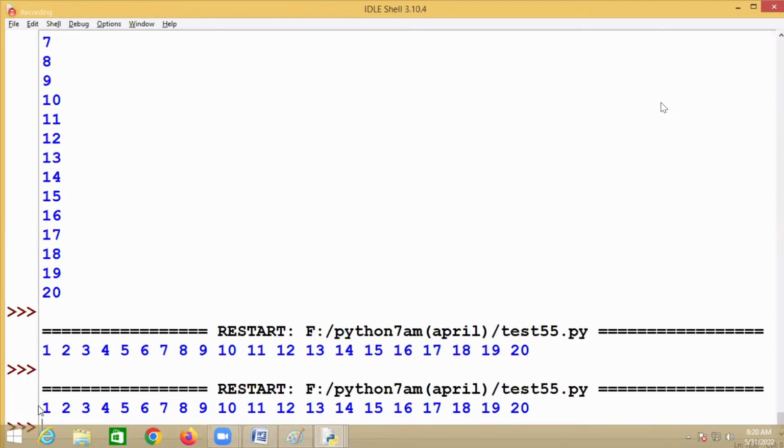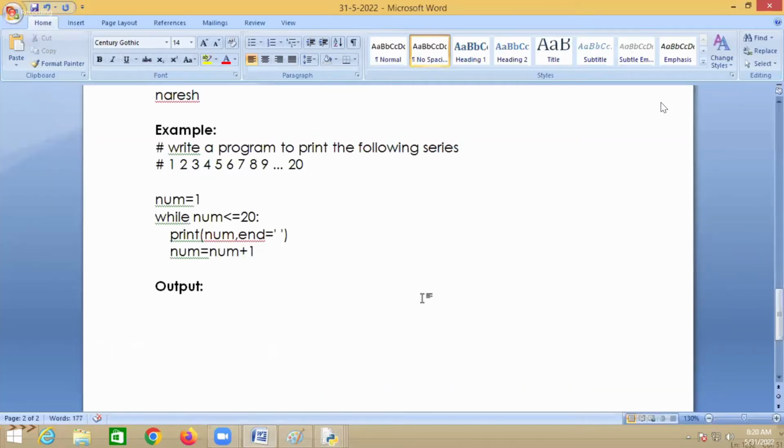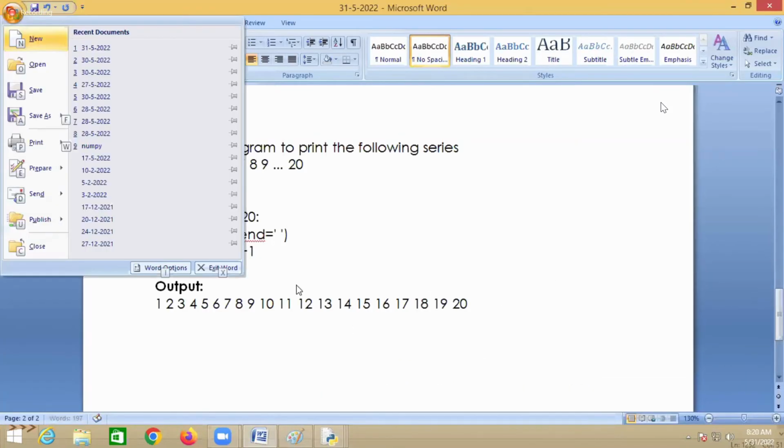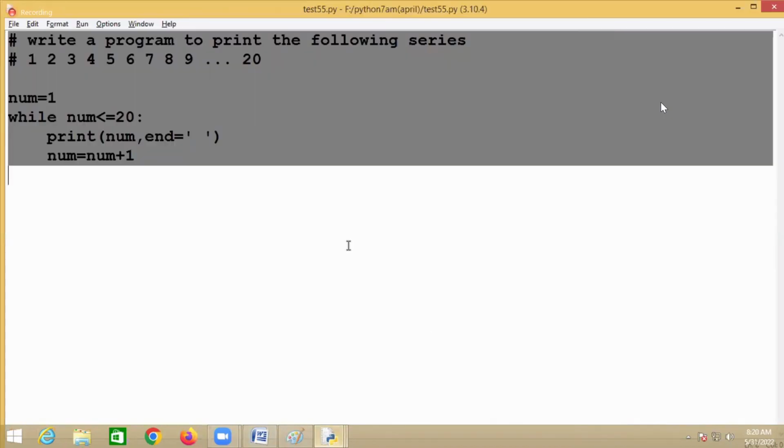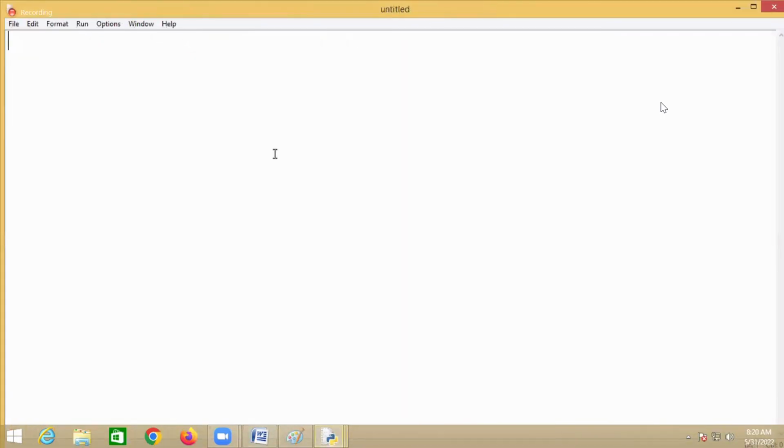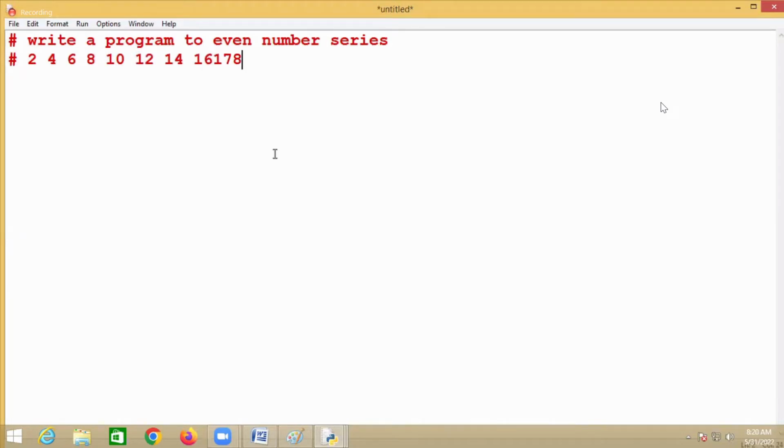Suppose I want to write a simple example program to print an even number series like 2, 4, 6, 8, 10, 12, 14, 16, 18, 20.